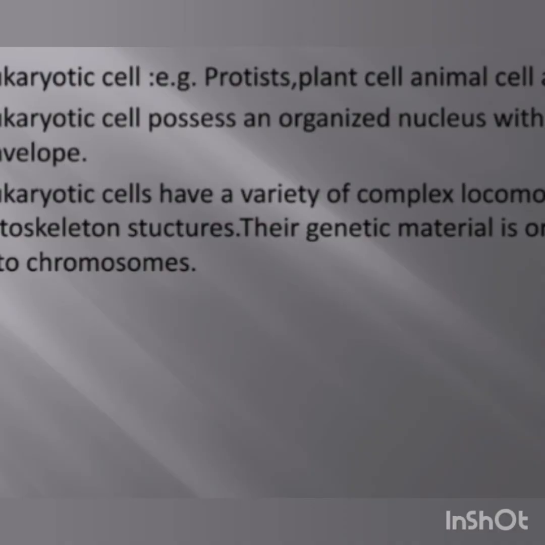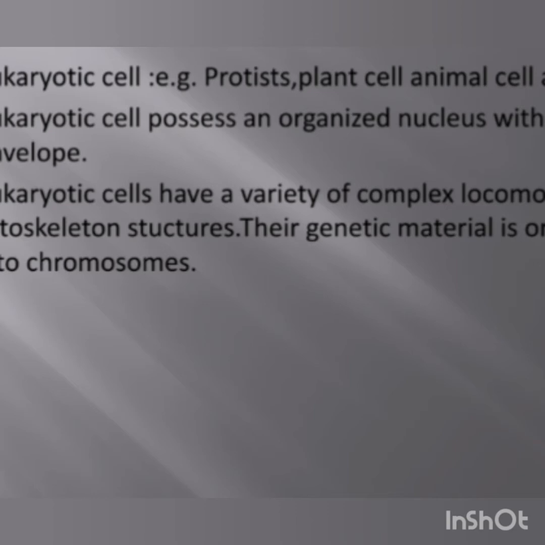Eukaryotic cells possess an organized nucleus with a nuclear envelope. Eukaryotic cells have a variety of complex locomotory and cytoskeleton structures, and their genetic material is organized into chromosomes. So the difference between the prokaryotic and eukaryotic cells is that the eukaryotic cells have an organized nucleus and they also have a nuclear envelope.